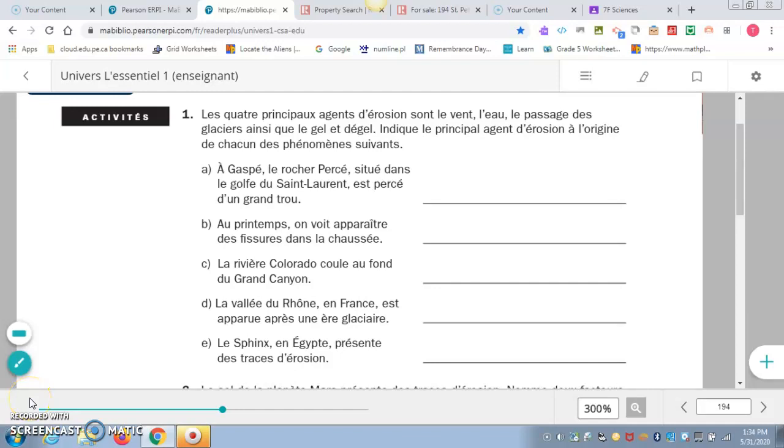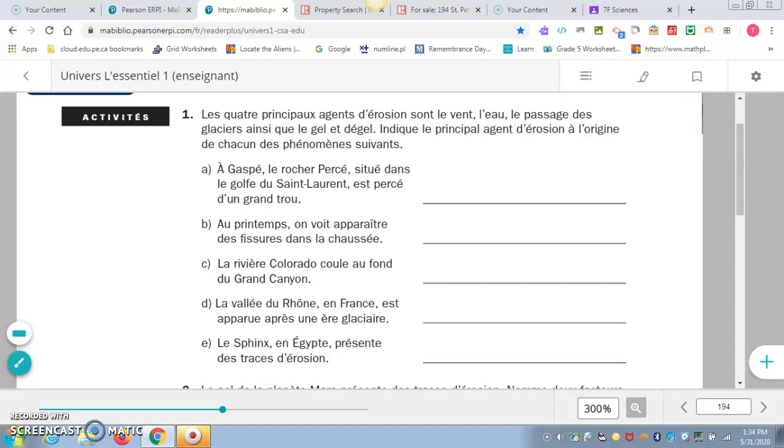All right, voici les questions pour section 5.10, l'érosion. On va faire question 1, 2 et 3. So it says, les quatre principaux agents d'érosion sont le vent, l'eau, le passage des glaciers ainsi que le gel et dégel. Indique le principal agent d'érosion à l'origine de chacun des phénomènes suivants.